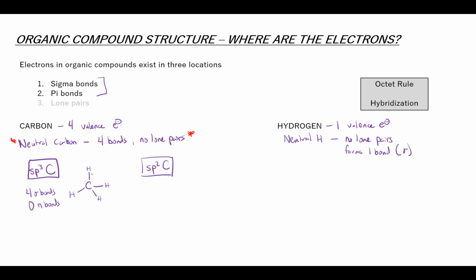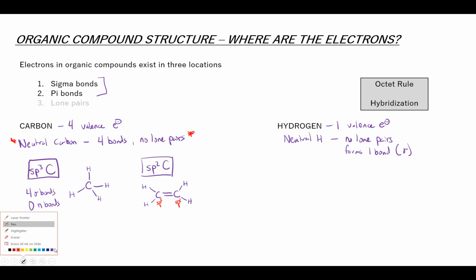sp2 carbons are the next flavor. sp2 carbons are carbons that have one pi bond associated with them. And so in this case, we have two sp2 carbons connected to each other. This carbon is sp2, this carbon is sp2.